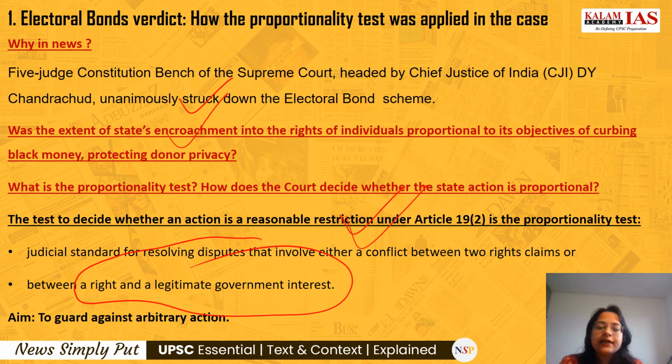This proportionality test is applied by the judges to guard against arbitrary action of the state, so that the state cannot take away rights entirely even in pursuance of a legitimate state interest. For example, the right to life cannot be taken away to ensure a law and order situation.